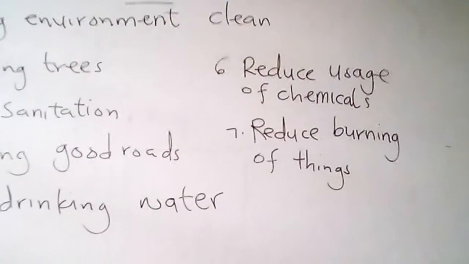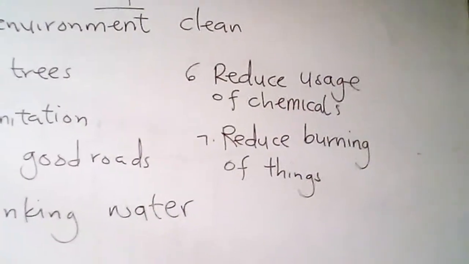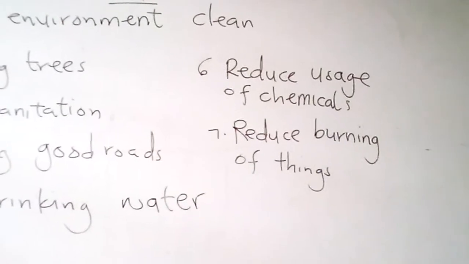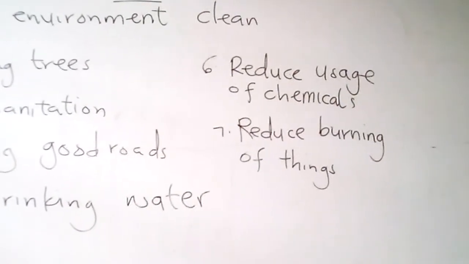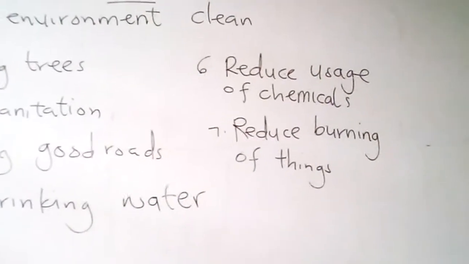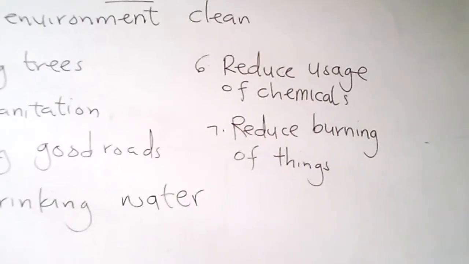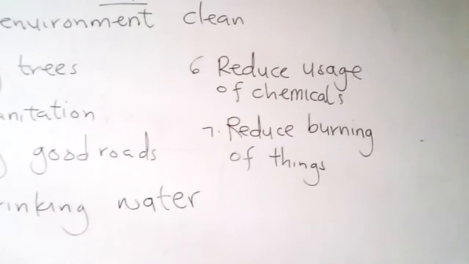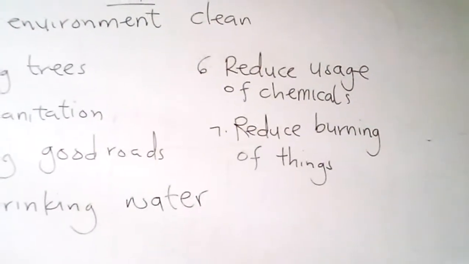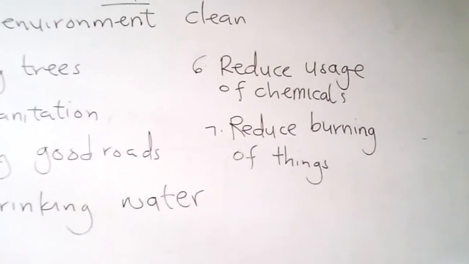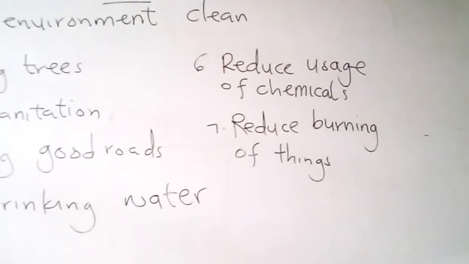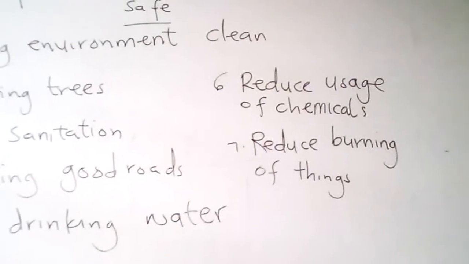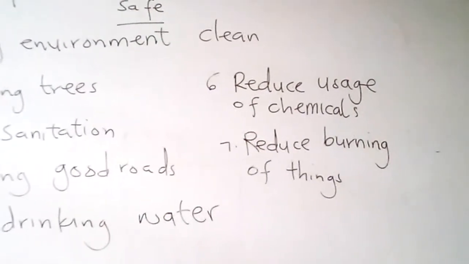Number six is reducing the usage of chemicals. We can make the environment safe by reducing the use of chemicals on our farms. Most farmers use fertilizers, pesticides, weedicides, and insecticides on the farm. All these chemicals do not help the soil to be fertile. They also kill organisms responsible for making the soil fertile, like millipedes, centipedes, and worms.